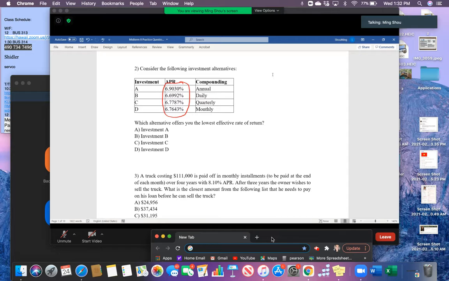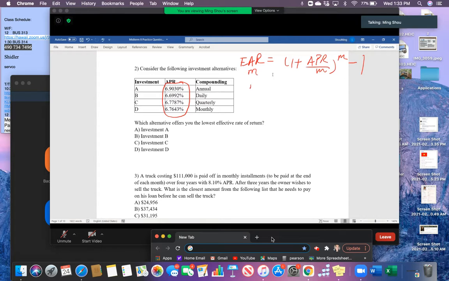Basically, we'll use a similar formula as we used in question 1. Okay, you need to use this formula to do the calculation. You should remember it actually. This one is important. Here, a little bit complex, is that now we have different compounding intervals. For the first one, it's annual compounding, right?